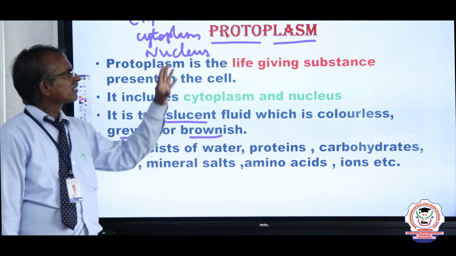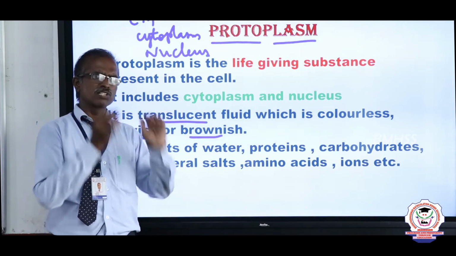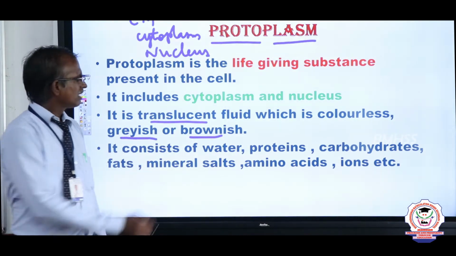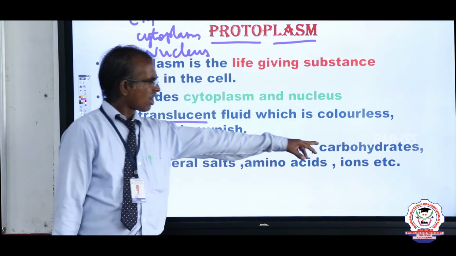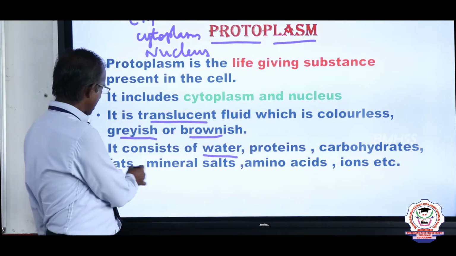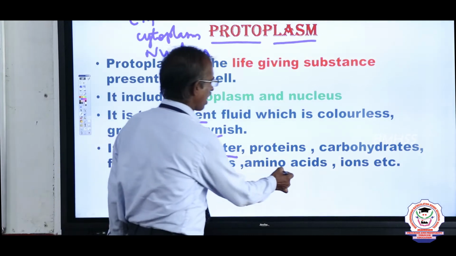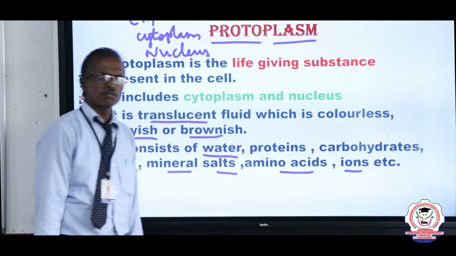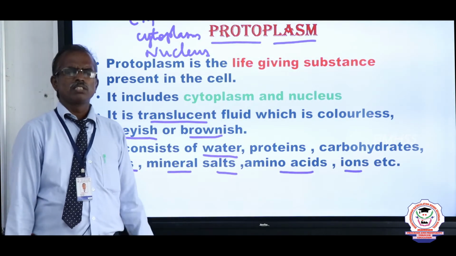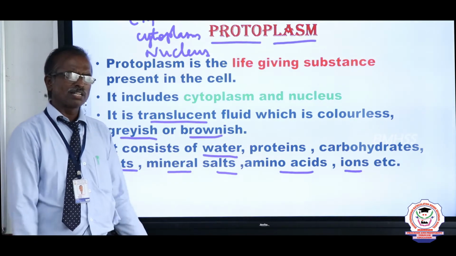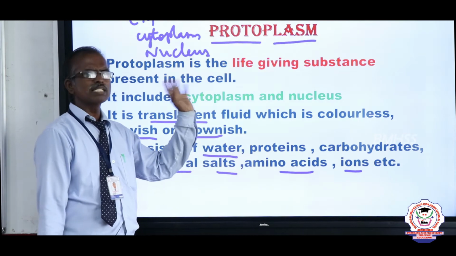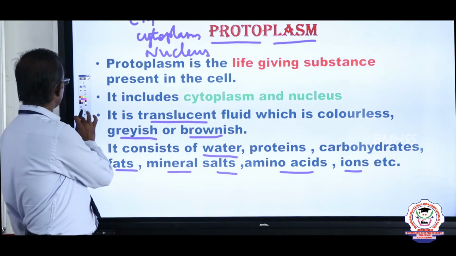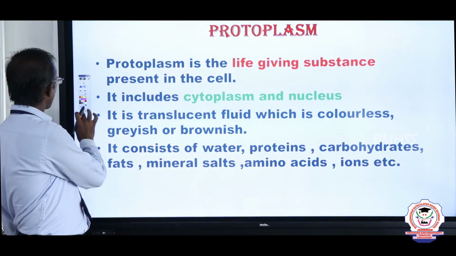Now, the protoplasm mainly consists of water, proteins, carbohydrates and fats, mineral salts, amino acids, and ions. These are present in the protoplasm. This gives the physical basis of life. That was discovered by Purkinje, a scientist named Purkinje. Okay. The next.